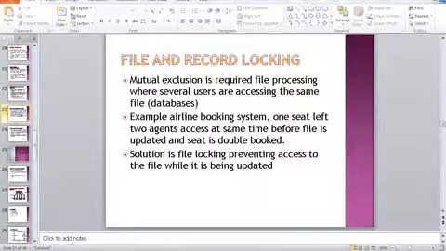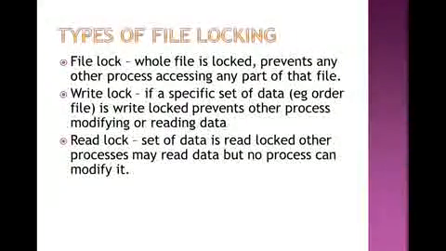Then next is file and record locking, that is how the file will be locked and the record will be locked. Mutual exclusion is required in file processing where several users are accessing the same file. Mutual exclusion is required whenever more than one process, server or user is accessing the same file or the same database. An example is an airline booking system. One seat is left, two agents access it at the same time before the file is updated, and the seat is booked twice. This is the best example.